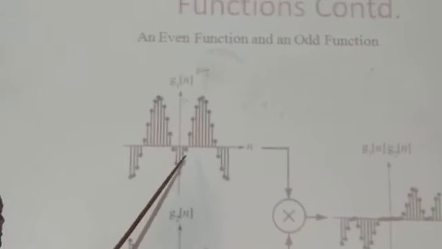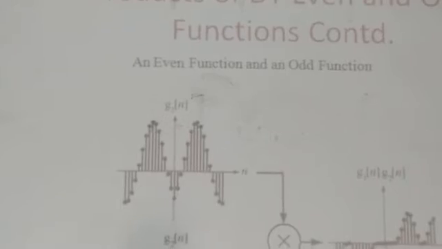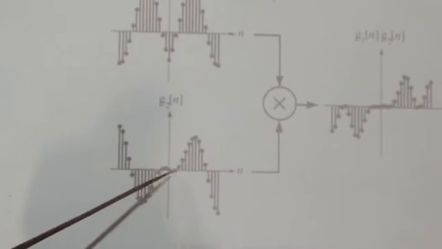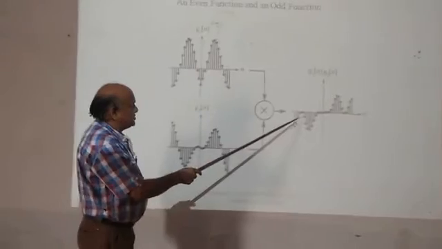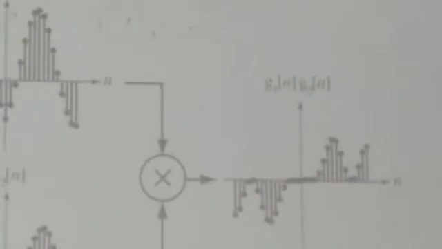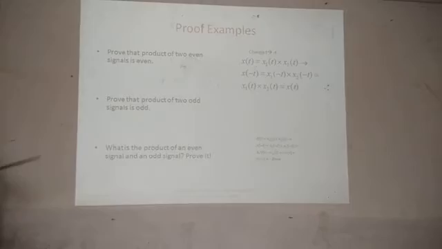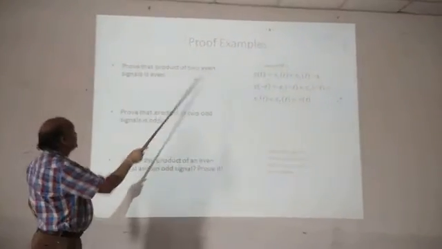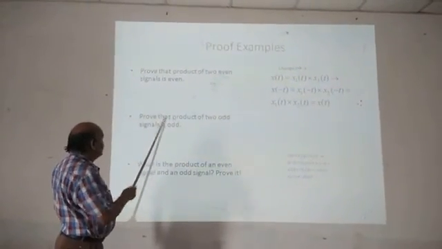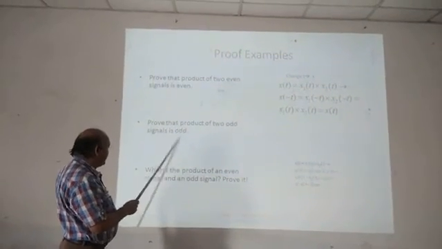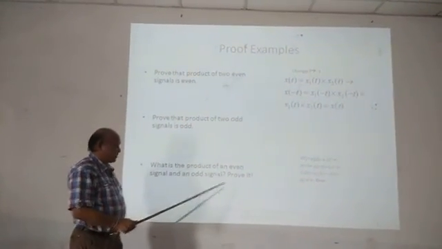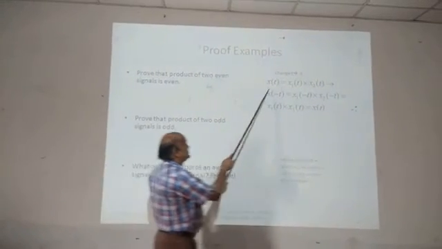Here, this is the even function and this is the odd function, and the product is shown as G1 into G2 of n. Here are the examples. Prove that the product of two even signals is even. Prove that the product of two odd signals is odd. And what is the product of an even signal and an odd signal? Prove it. So here a simple proof is given.